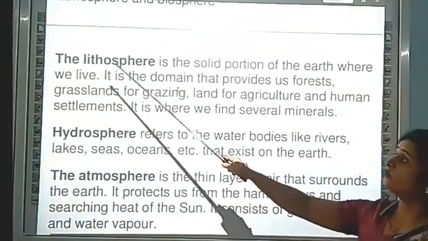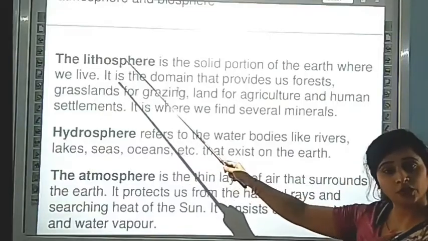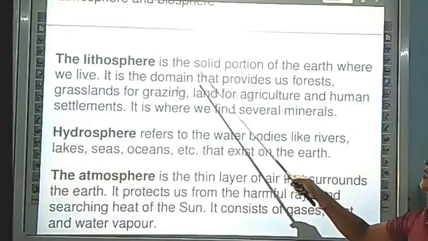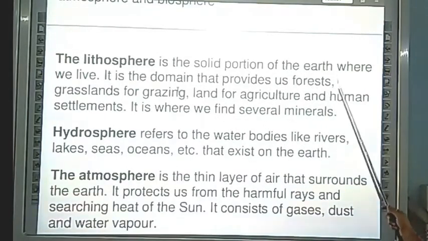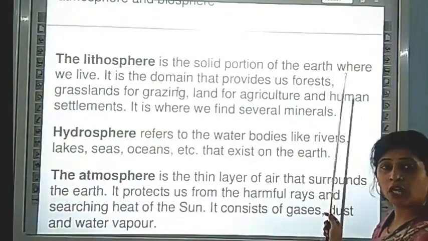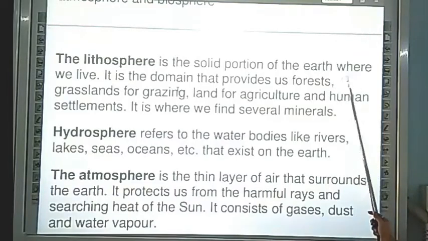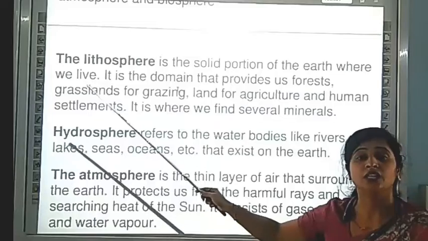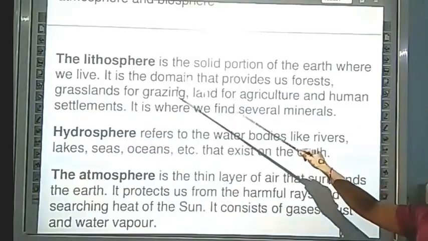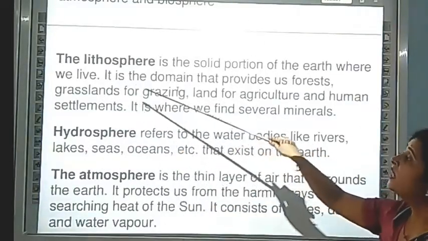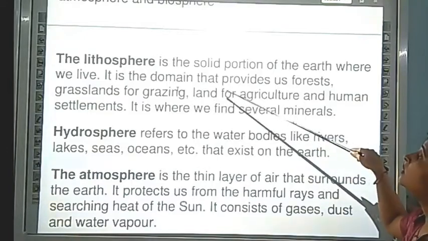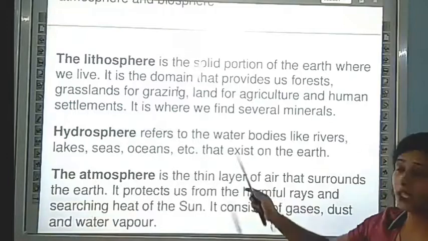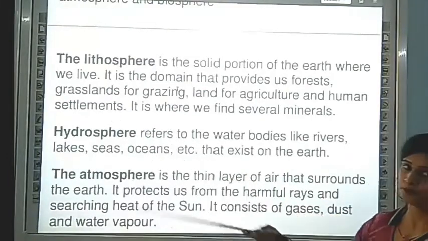Firstly, we take the first, that is the lithosphere. The first dominance of the environment is the lithosphere. Lithosphere is the solid portion of the earth, the solid portion we stand on. Where we live is called the lithosphere. It is the domain that provides us all the forests.